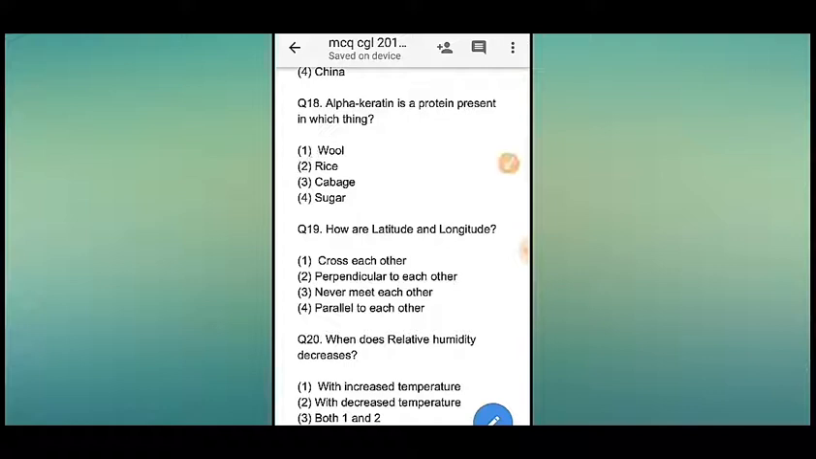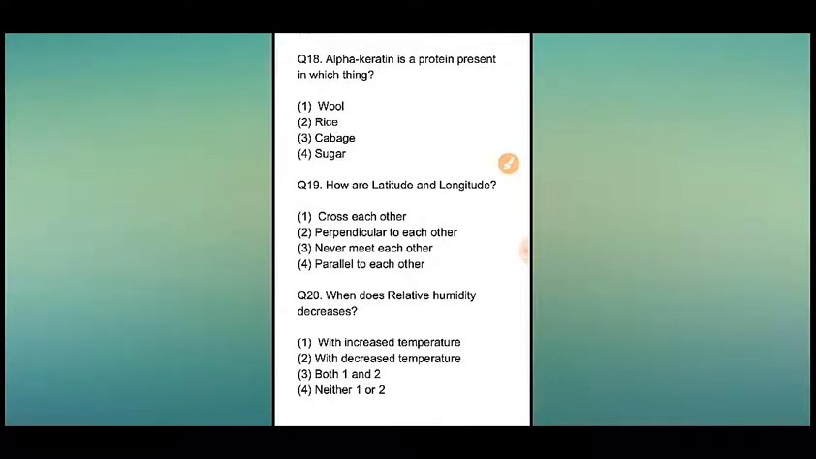Okay, now question number 19. How are latitude and longitude? Okay, here are four options. Number 1, cross each other. Number 2, perpendicular to each other. Number 3, never meet each other. And number 4, parallel to each other. So from the four options, the most probable answer will be number 2. That means perpendicular to each other.